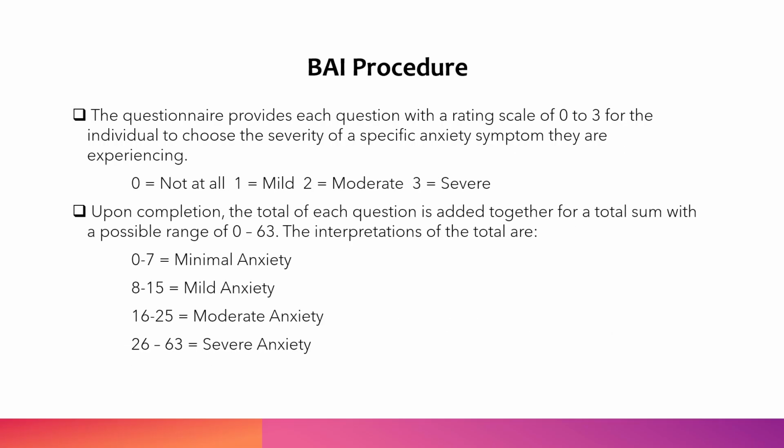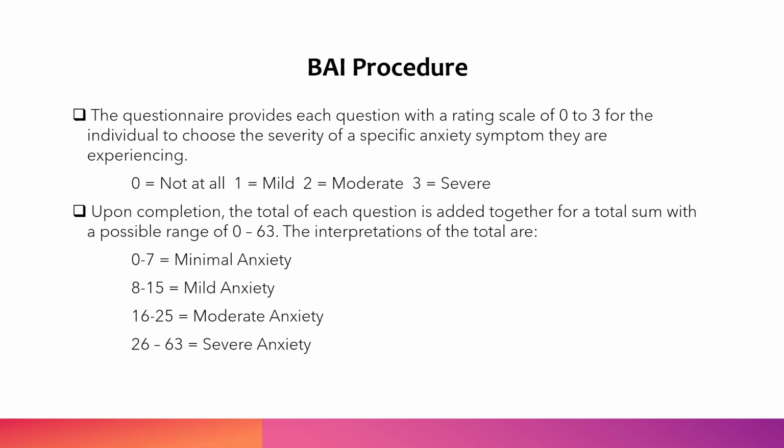The BAI questionnaire provides each question with a rating scale of 0 to 3 for the individual to choose the severity of a specific symptom of anxiety that they are experiencing. For 0, it would equate to not at all, 1 would be equal to mild, 2 is equal to moderate, and 3 equals severe.